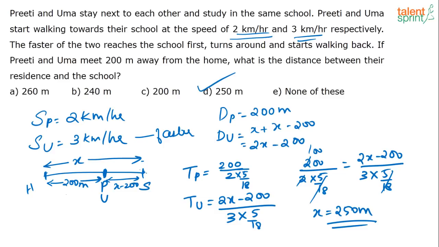How is the time taken the same? See, Pechi Ramalakshmi, what have they given? They both start walking towards their school, right? The faster reaches the school, turns around and starts walking back, and they are meeting 200 meters away from the school. So what does that mean? Preeti is walking, she is still on her way to the school. In the same time, by the time Preeti is covering 200 meters, what is happening? Uma goes to the school and comes back. So the time taken by both of them to cover these distances is the same. So that's how we equated the time.